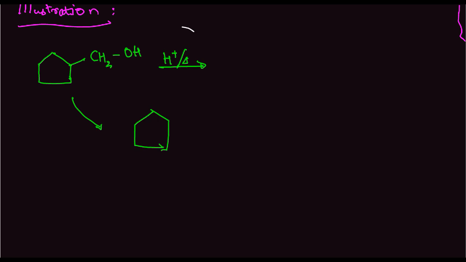Okay, so let's say we have this compound. We have a 5-member ring, and on the outside we have CH2OH attached to it. Now let's say we provide H plus and dehydration. What will happen is that this OH group will fall out. The H plus here will attack the OH group and take it away. So we'll get something like this. We'll get a carbocation here, CH2 plus. Now this carbocation would then form by ring expansion this.